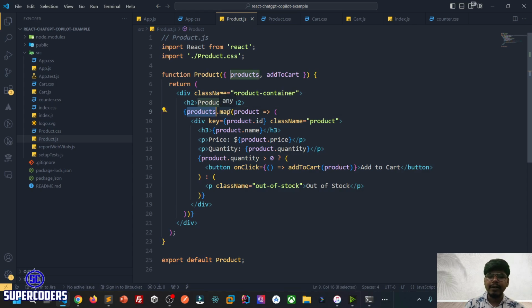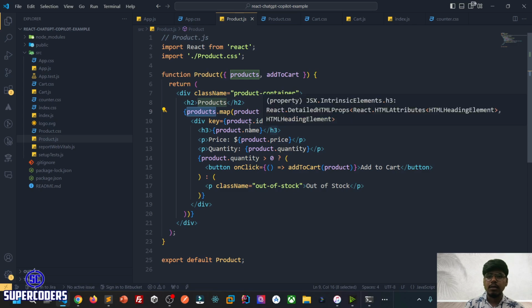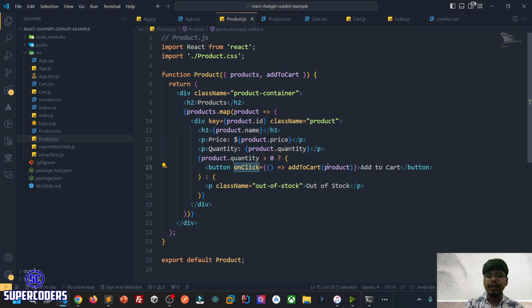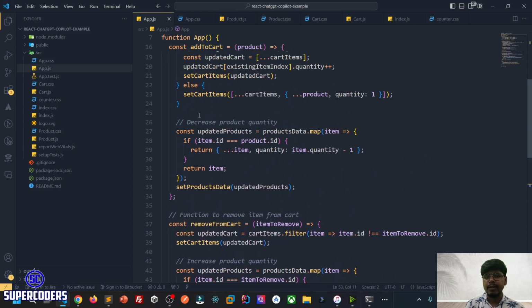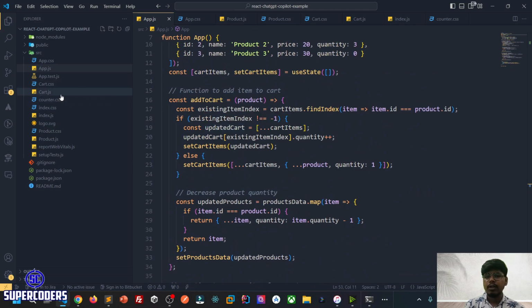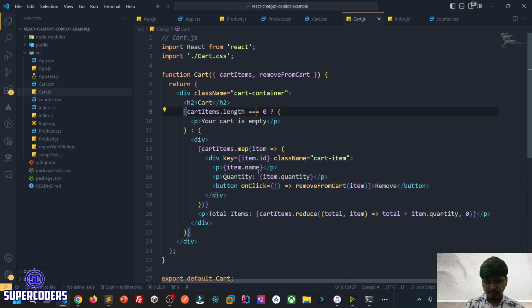So it will render all the product data, and you can see the ID, key and everything, price and quantity are showing. On the button, if quantity is greater than 0, it shows add to cart, else it will show out of stock. So what is on add to cart? It is just calling the parent function which is declared here, add to cart. Moving to the cart.js file, here you can see it returns the cart item. Remove from cart is removing the item from the cart. As you can see, the remove button will remove the item from the cart. So all of that is done by ChatGPT and it is working perfectly.